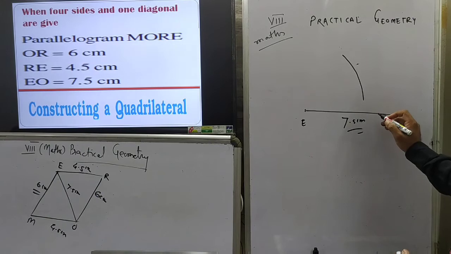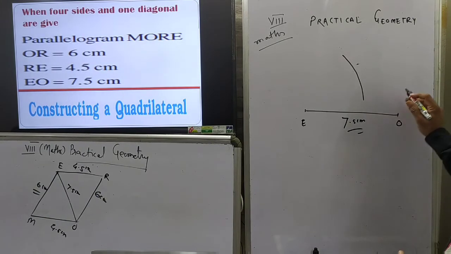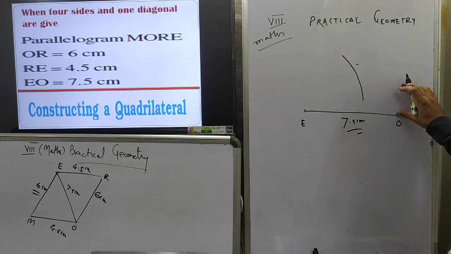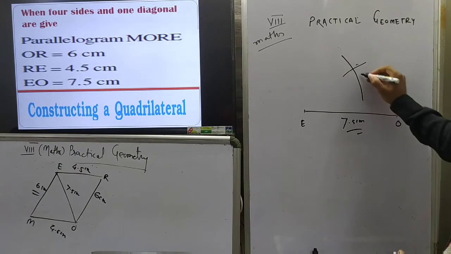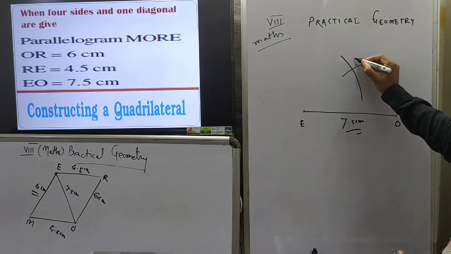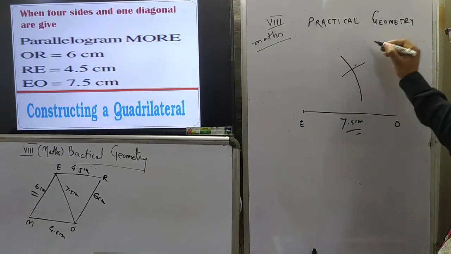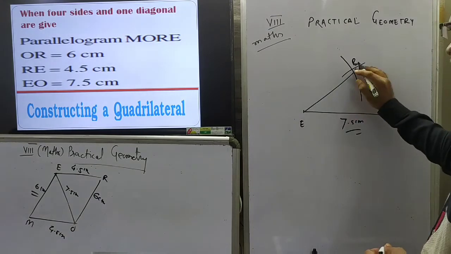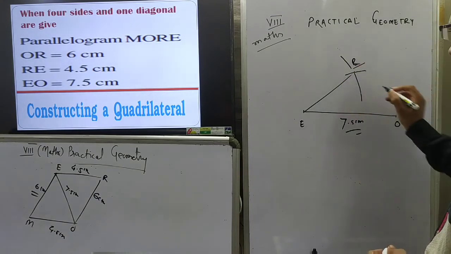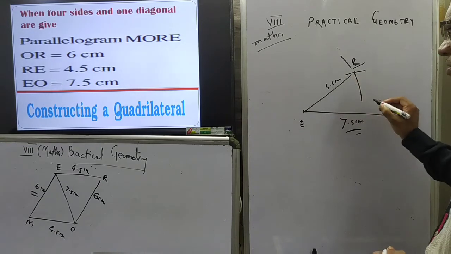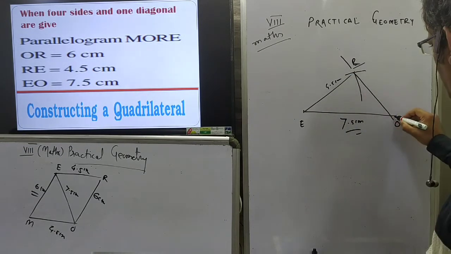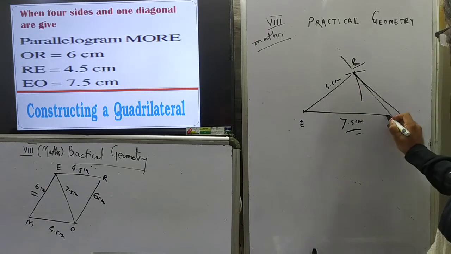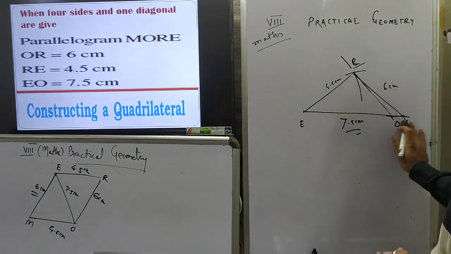From this O, R is 6 centimeter. So take the metallic end of the rounder here, take 6 centimeter in the rounder and draw another arc intersecting the first arc. This arc is of radius 6 centimeter, intersecting each other at R. This point is R. This point R is 4.5 centimeter from E, and it is 6 centimeter from O.